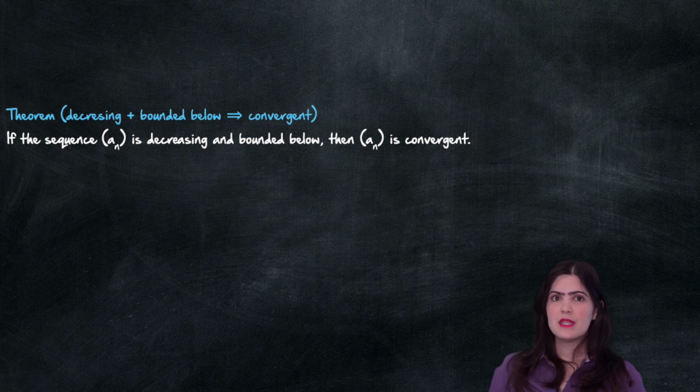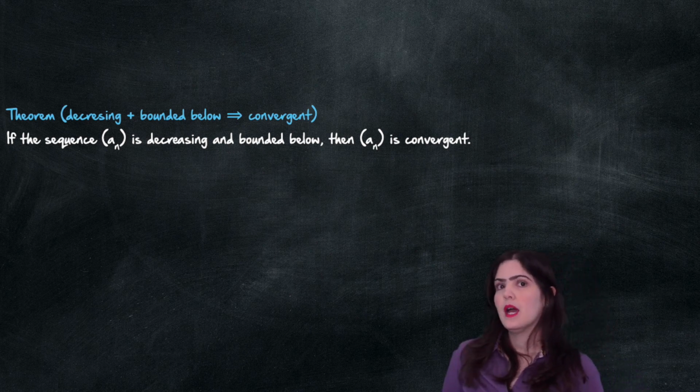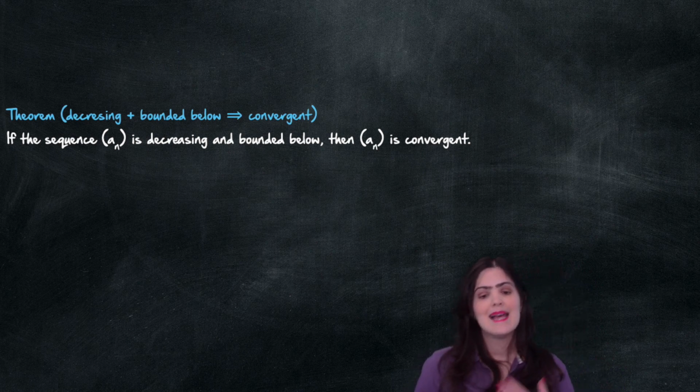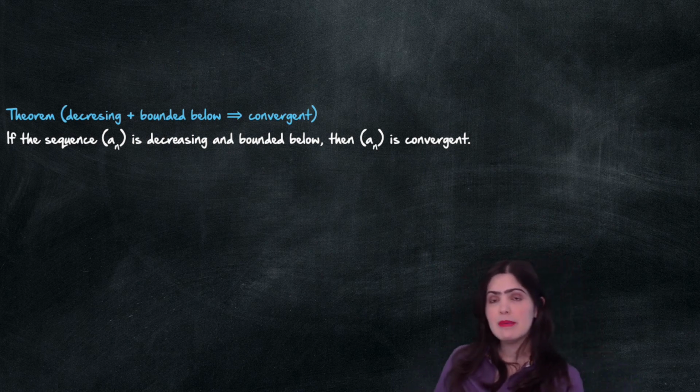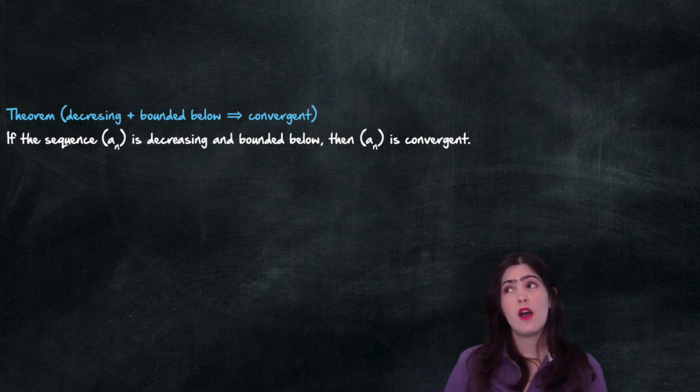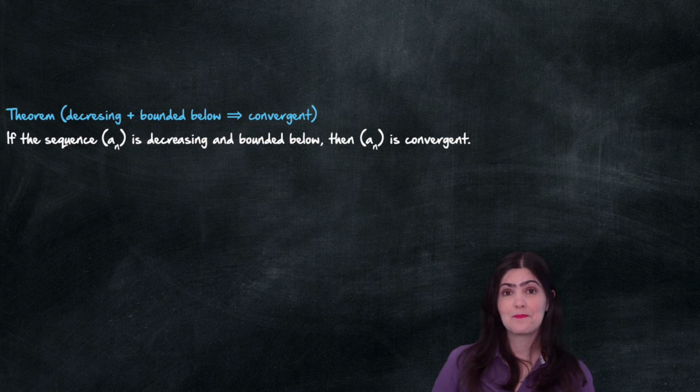Now there are another two theorems. The first one I'm going to talk about is: if I know that the sequence is decreasing and bounded below, then the sequence is convergent. Can you think of what the limit should be in this case? Try to think about that.